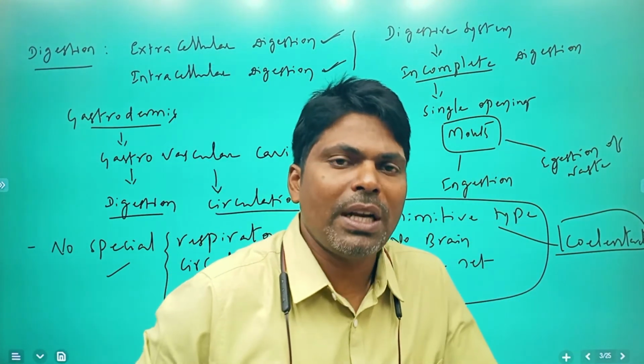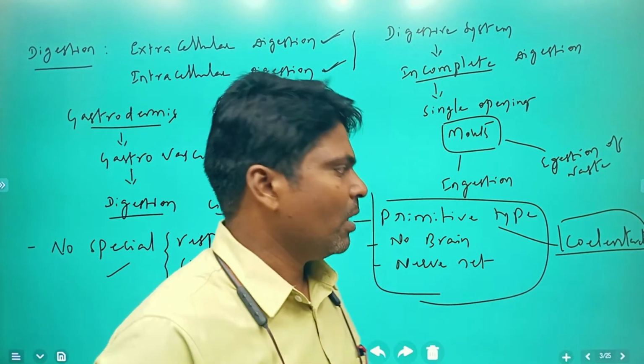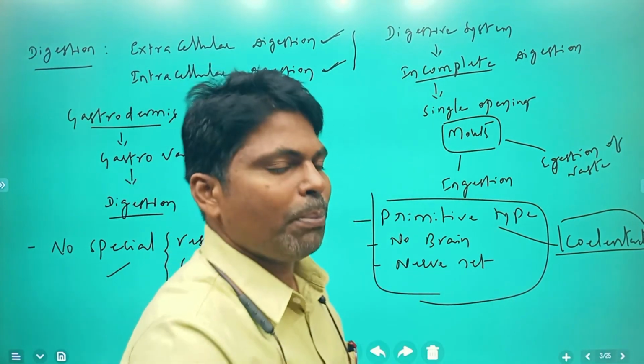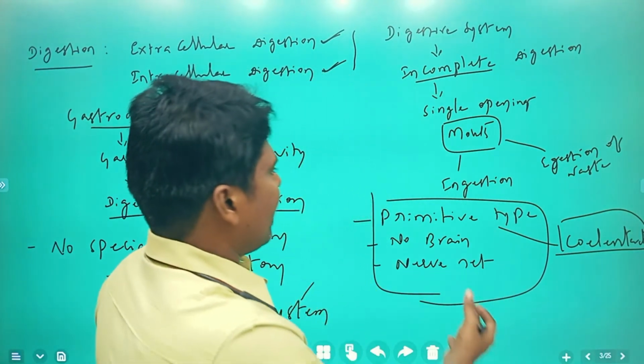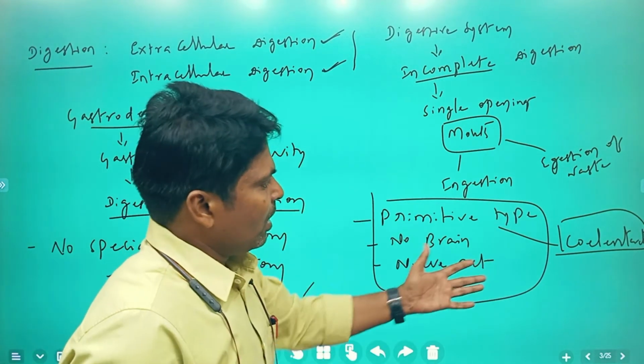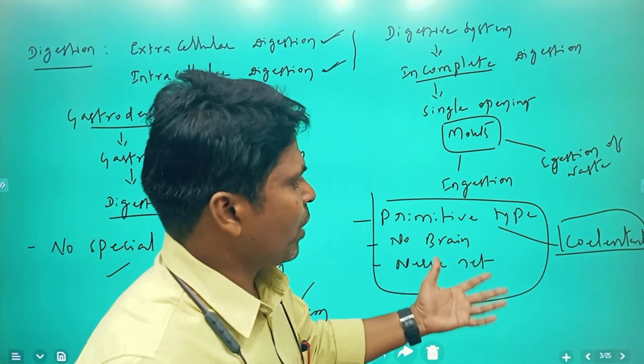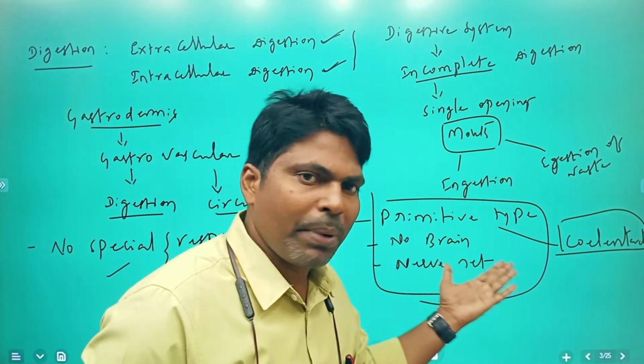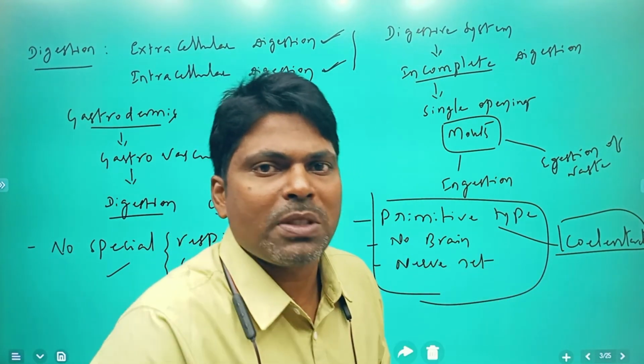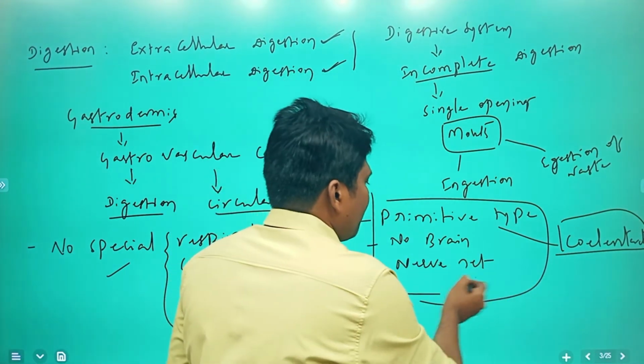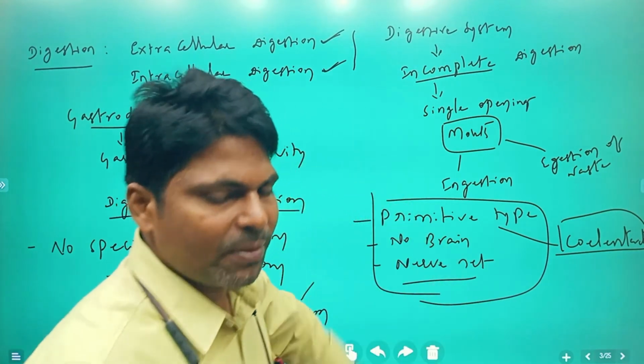This is a very important characteristic feature also. There is no brain, but nerves form a net-like structure in Coelenterata. Clear?